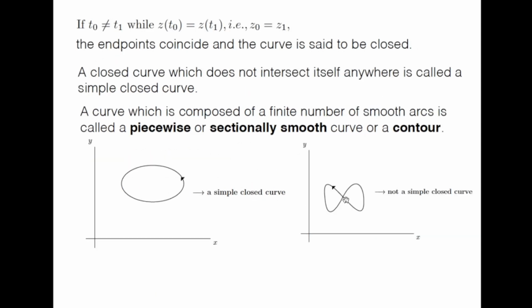Now, a curve which crosses itself, like this famous figure 8 curve, is not a simple closed curve. It intersects here, so this is not a simple closed curve. So these are some examples.